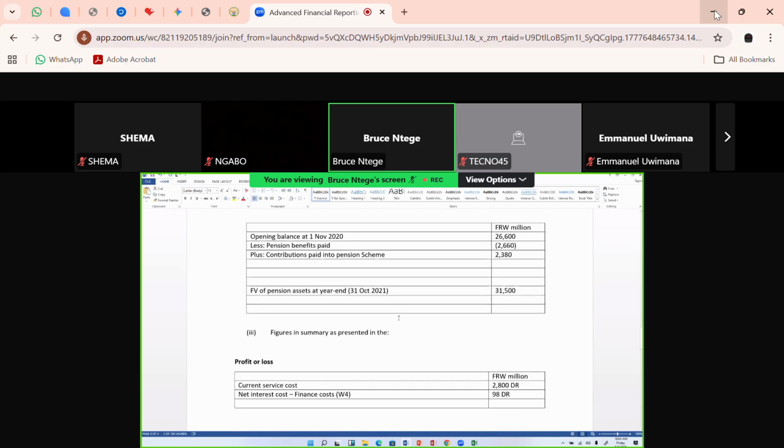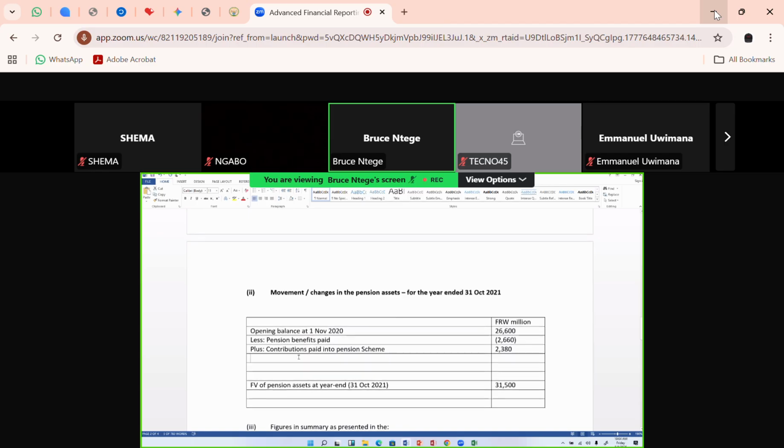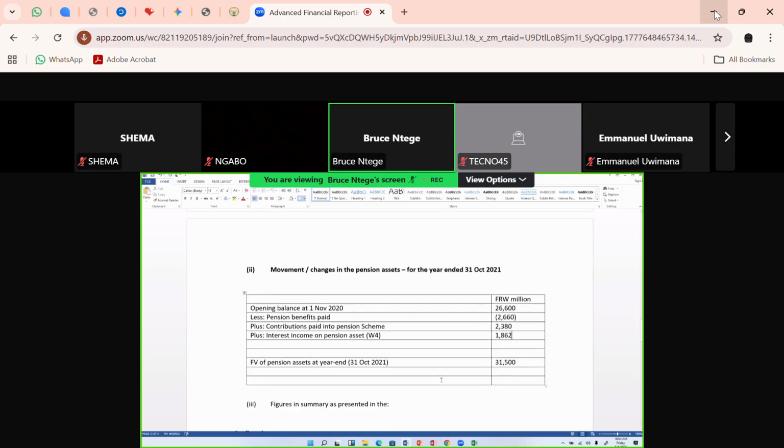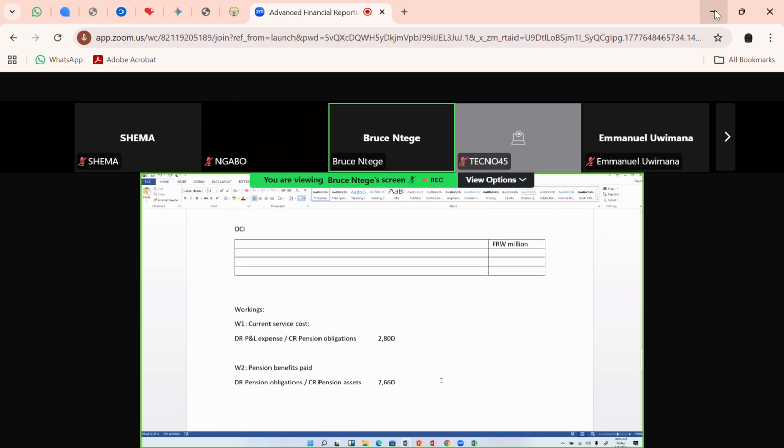So I'm going up to number 2 here, and I'll say plus, because you're debiting. That's the interest income on the pension asset. I will tell the examiner to look at my computations in working four, and the figure I had there was 1862. So that's the second debit. I've posted the second debit.